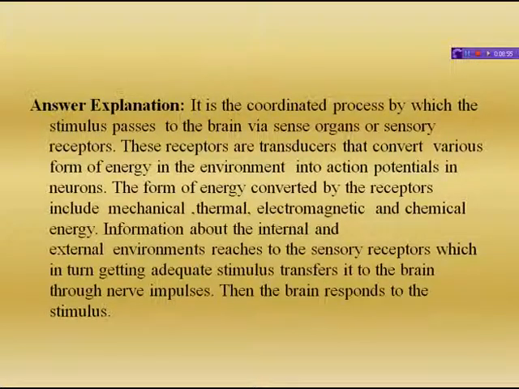Actually, it is a coordinated process by which the stimulus passes to the brain by way of sense organs or sensory receptors. These receptors are transducers that convert various forms of energy in the environment into action potentials in neurons. The forms of energy converted by the receptors include mechanical, thermal, electromagnetic, and chemical energy. Information about the internal and external environment reaches the sensory receptors, which, on getting an adequate stimulus, transfer it to the brain through nerve impulses. Then the brain responds to the stimulus.